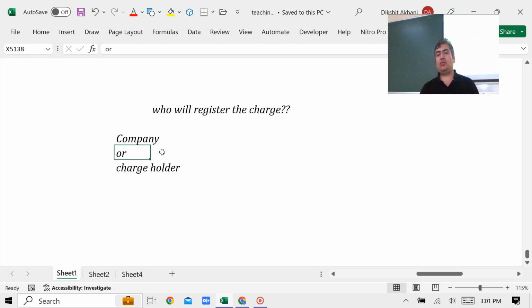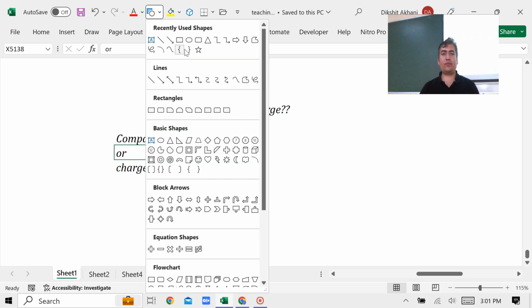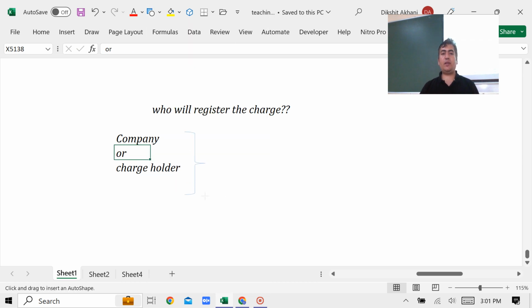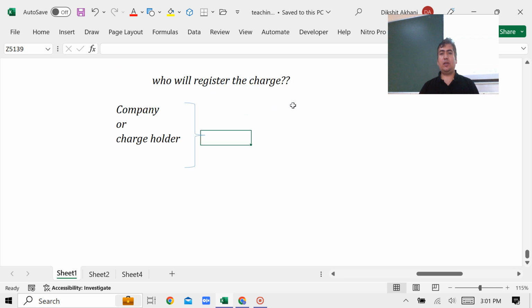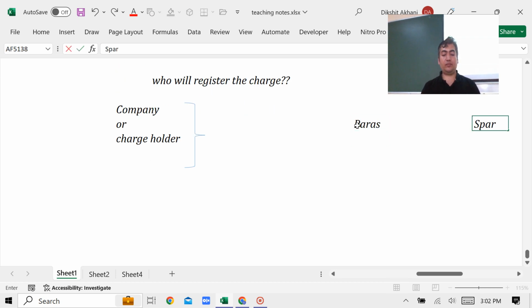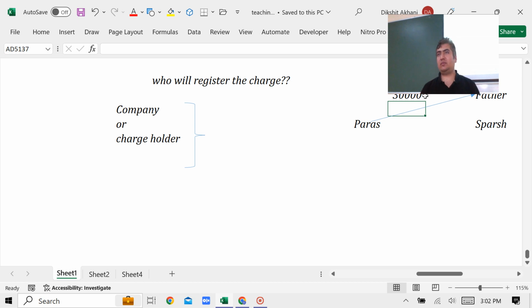But due to this provision, one problem is created. अब वो problem क्या है? Please try to understand. ये काफी serious problem है. मुझे एक बात बताओ. Today, if there is Mr. Paras, he goes to Spurs' father. Paras goes to Spurs' father and says that uncle, your son Spurs has demanded 30,000 rupees. He has some problem, he wants it. But what would be the first reaction of the father of Spurs?